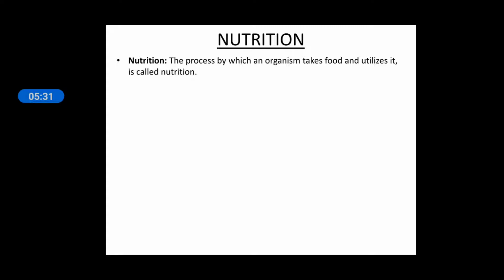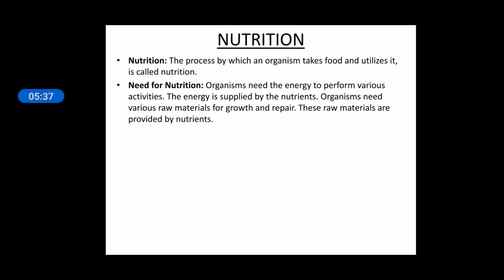Now we will talk about nutrition, the first life process of this chapter. What do you mean by nutrition? The process by which an organism takes food and utilizes it is called nutrition. So what is the need for nutrition, why does an organism need it? Organisms need energy to perform various activities. The energy is supplied by the nutrients. Organisms need various raw materials for growth and repair.